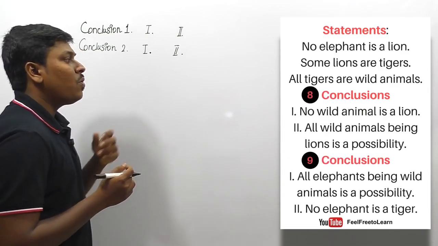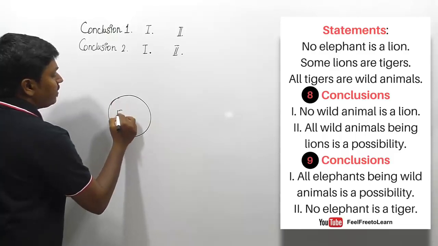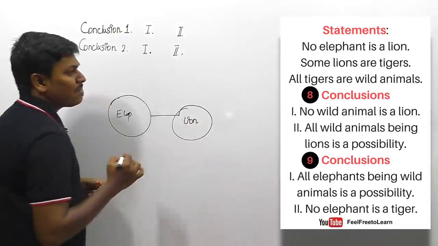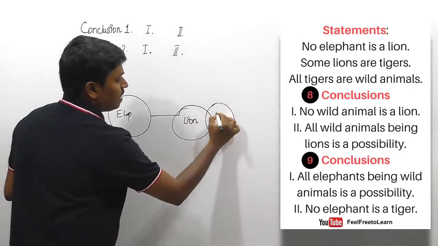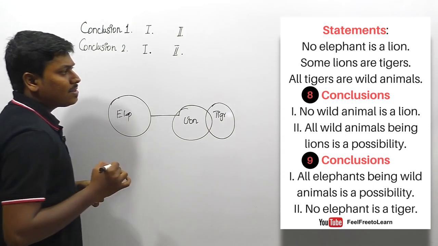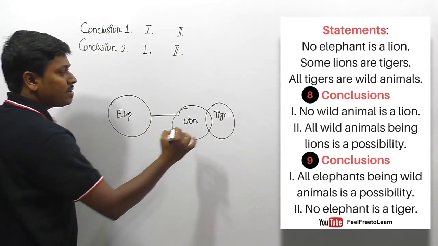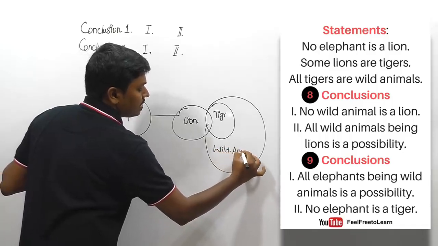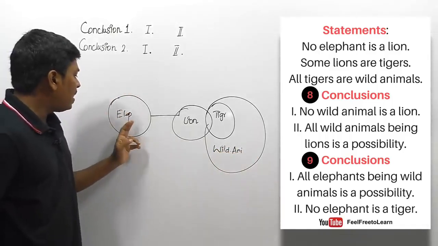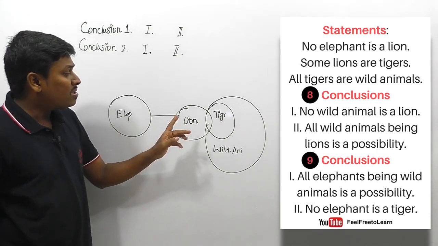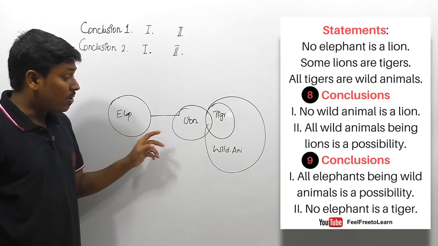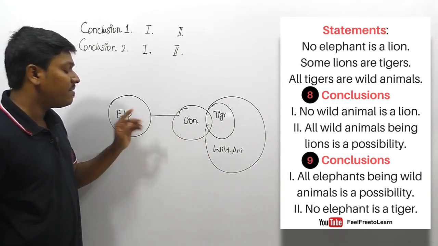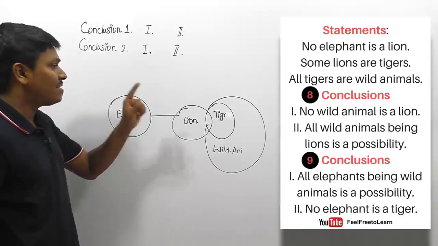Next question. So no elephant is a lion. So the second statement is some lions are tigers. So some lions are tigers. And the third statement is all tigers are wild animals, right? So all tigers are wild animals. Okay, so friends, listen here. So here there is no link between elephant and lion, but there is a possibility of connecting tiger with elephant, and also there is a possibility of connecting wild animal with elephant, but there is no possibility of connecting lion with elephant, right? So let me move on to the first set of conclusions.